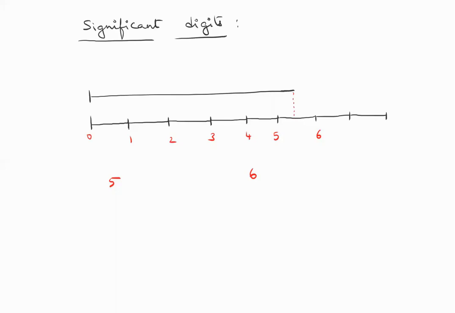When you're doing scientific measurements in a lab, you either give me the answer as 5 or 6. You cannot give me the answer as 5 point something.